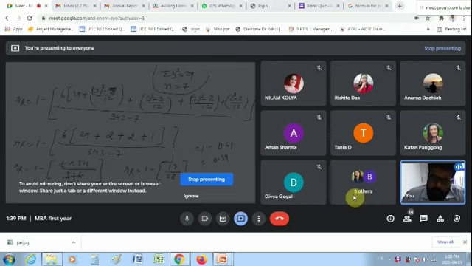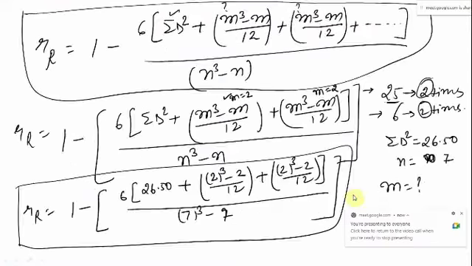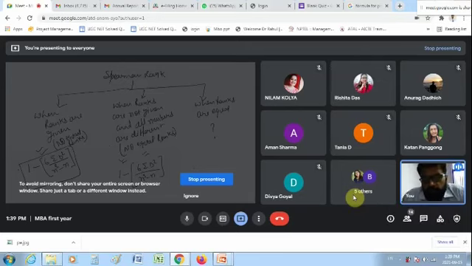The third category is when the ranks are equal, when numbers in either of the data series, X or Y, come more than once. So we have done all these three categories of questions under Spearman rank correlation.